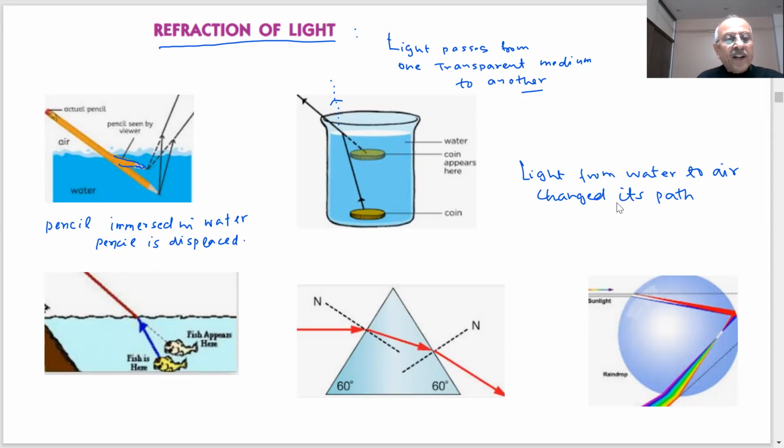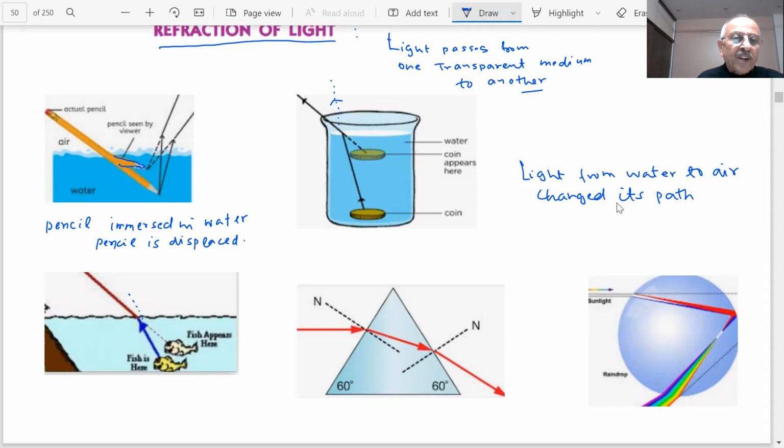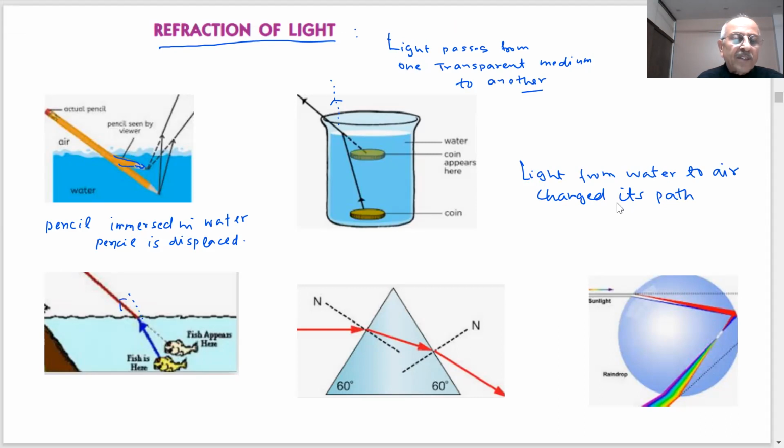Similarly, here is a fish tank. Now the fish is actually at the position here. But if you are looking from outside, what happens? The fish appears displaced. See, the fish appears raised. Why? The light is not going straight, but it has bent. As you can see, the light is going from water to air. This is our water and this is air. These are two different media. So light going from water to air, you can see it is bent.